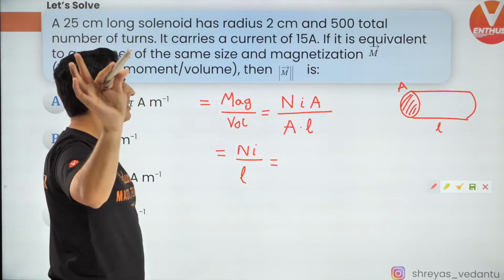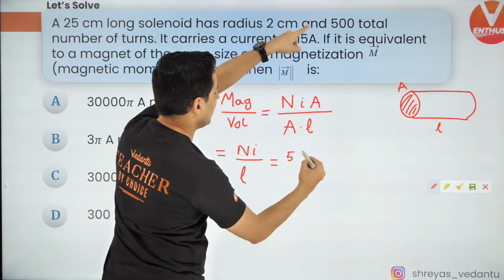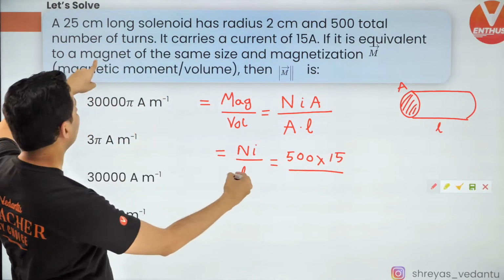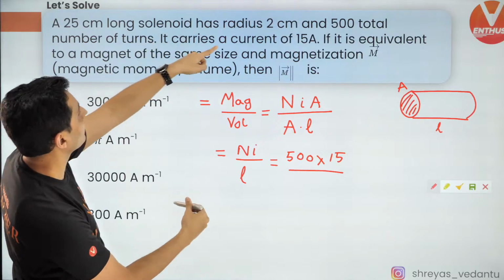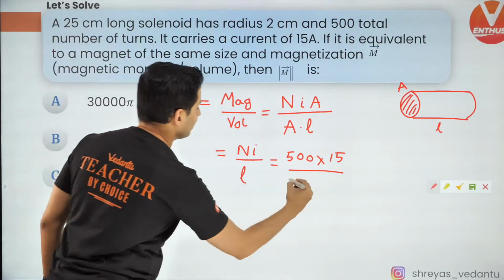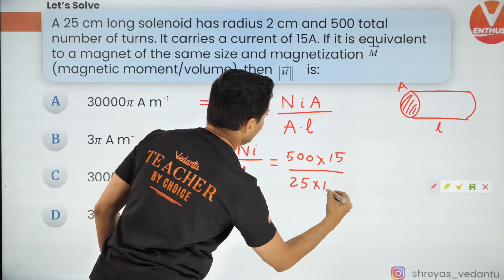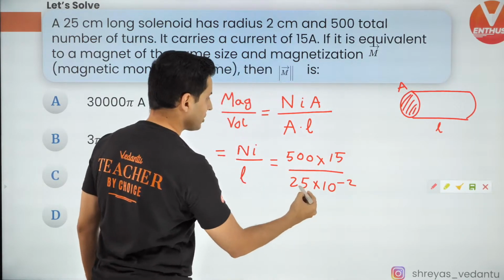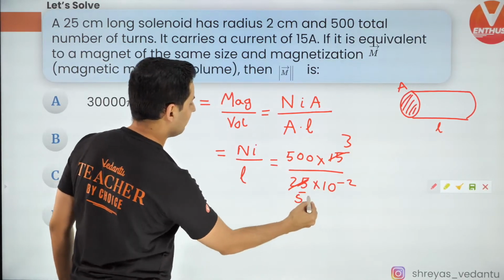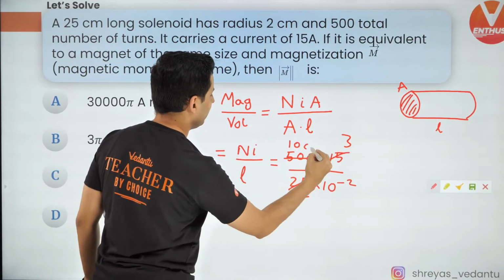Now it's just plain simple substitution. N is 500, current is 15, and length, where is it? 2 cm. Oh no, radius is 2 centimeter. This is 25 centimeters, so 25 into 10 to the power minus 2. So 5, this will become 3, and this will become 5, this will become 100.